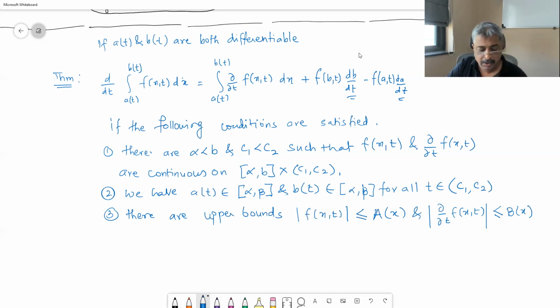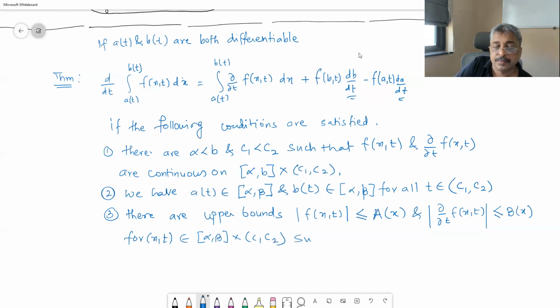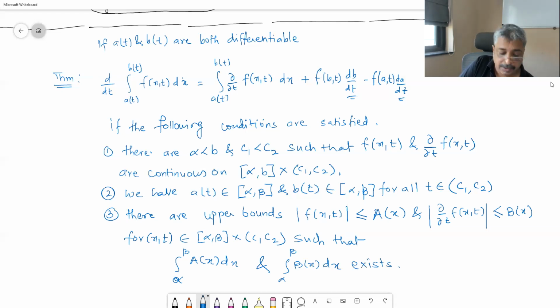There exists another function which is an upper bound, for (x, t) belonging to [alpha, beta] cross [c1, c2], such that the integral from alpha to beta of A(x) dx and the integral from alpha to beta of B(x) dx exist.